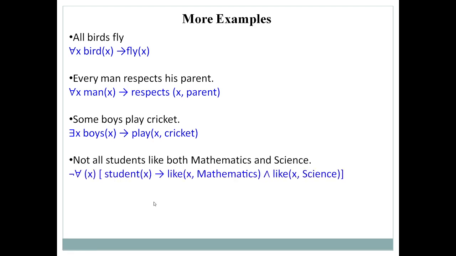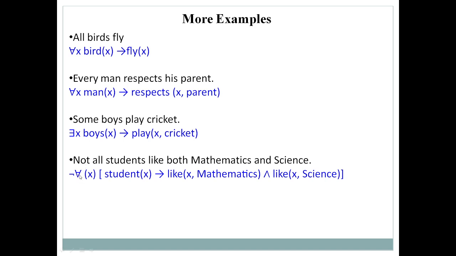And at the last we have one more example. So a complicated example is there. Not all students like both mathematics and science. So here mathematics and science are subjects, where x will represent students. Student is represented by x, and as we are talking about all, we make use of the universal quantifier, and what is the universal quantifier? Inverted A. And in this case what is given? Not. Okay, so it is a negation. So what have we written?